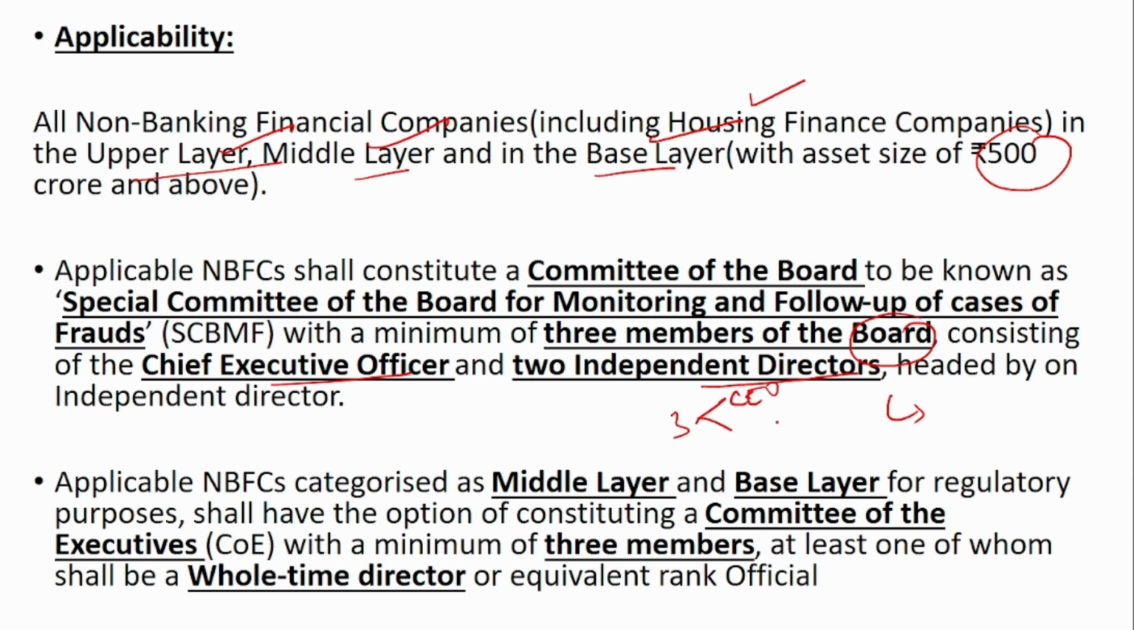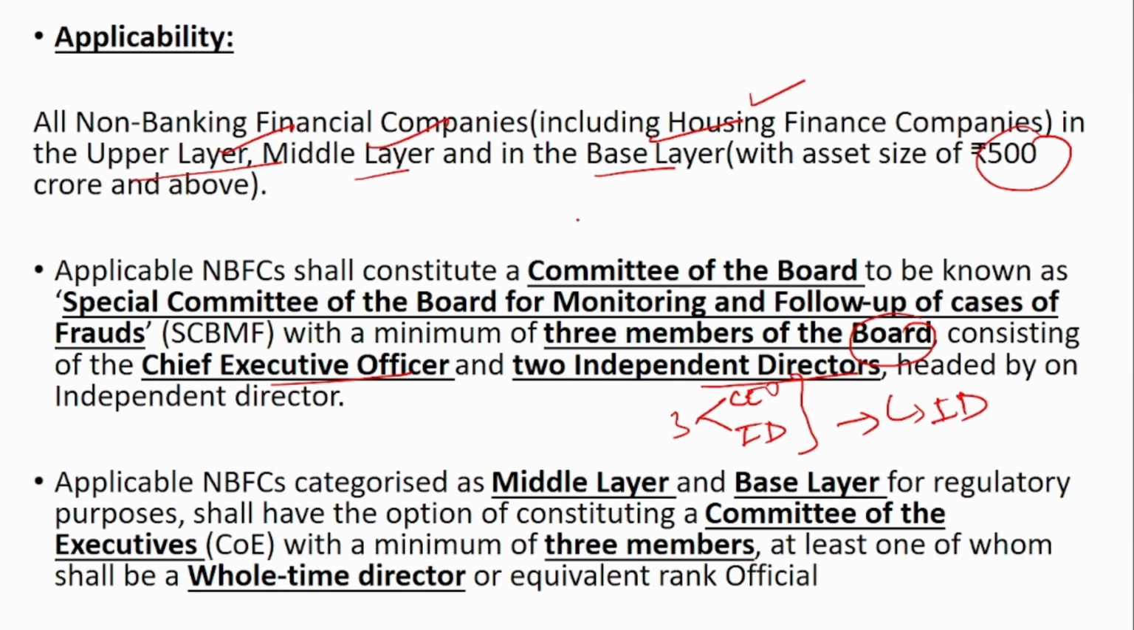So at least 3 members should be there. Of these, one should be the CEO and the other 2 should be independent directors, and this committee should also be headed by an independent director. So remember, this composition is very, very important. This composition differs across the 3 circulars.